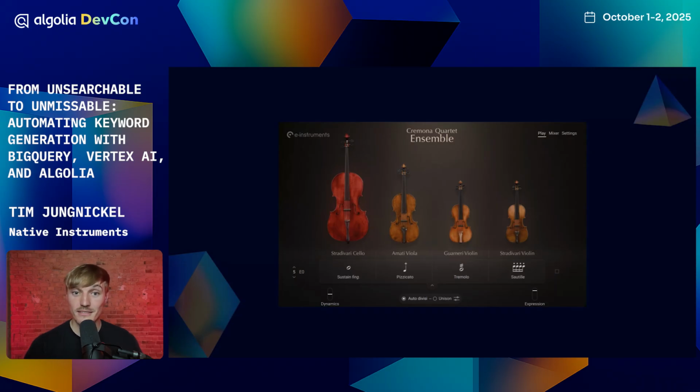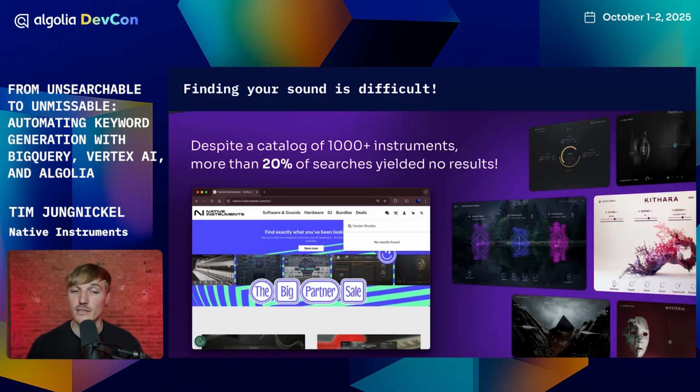So now this is one example for exceptional violin sound. So the problem is that our catalog is not just violins. It's in fact over 1,000 of those instruments, and it's quite difficult to find your sound.